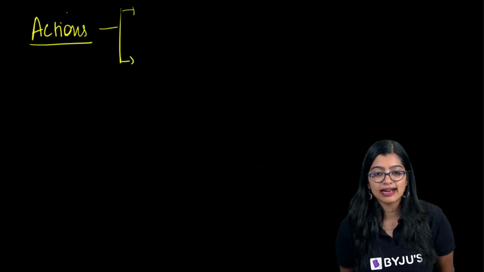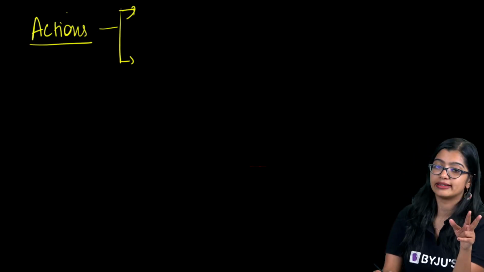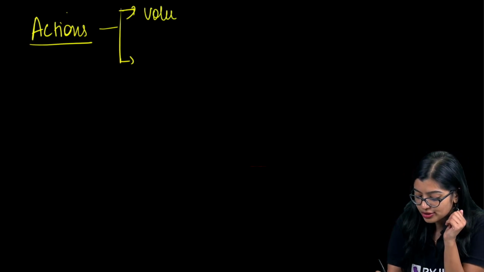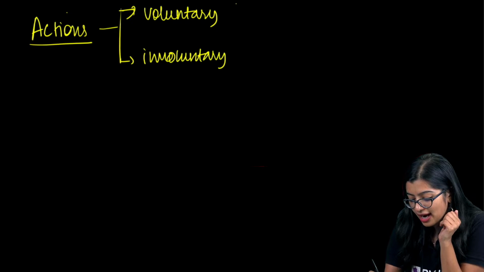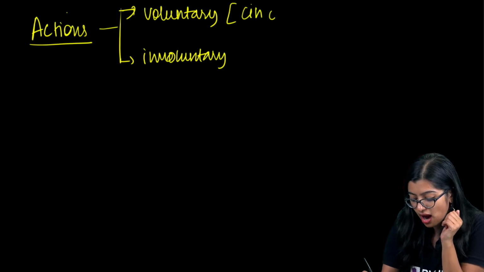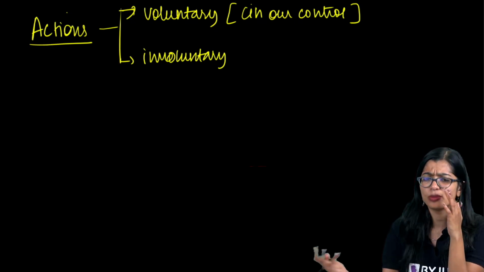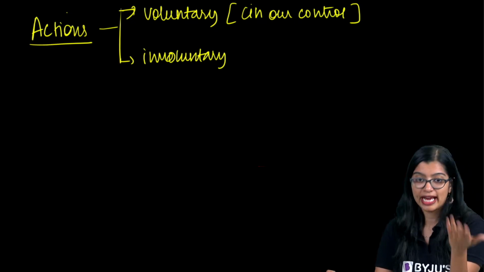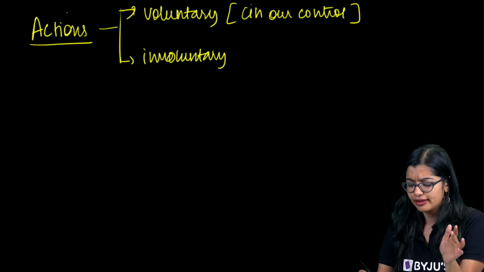Very good, exactly. So here we see that there are two kinds: we have voluntary actions and we have involuntary actions. Voluntary actions are those which are in our control, for example, me talking to you right now, me writing on the screen, you texting and messaging me on the live chat. These are all voluntary actions.